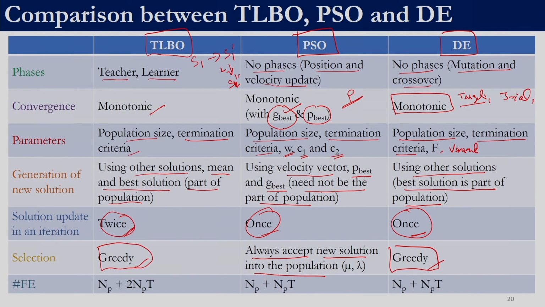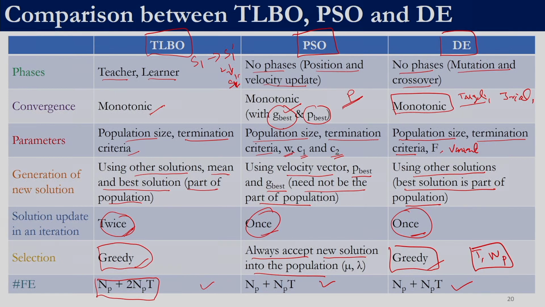The number of functional evaluations, in all the three cases, is deterministic. The technique is stochastic, but the number of functional evaluations is deterministic, because once we fix T and NP we can uniquely determine it. In TLBO since there are two solution updates, we will have to evaluate the function 2 NP times in one iteration. So, the total number of functional evaluations which we have previously stated is NP plus 2 NPT.